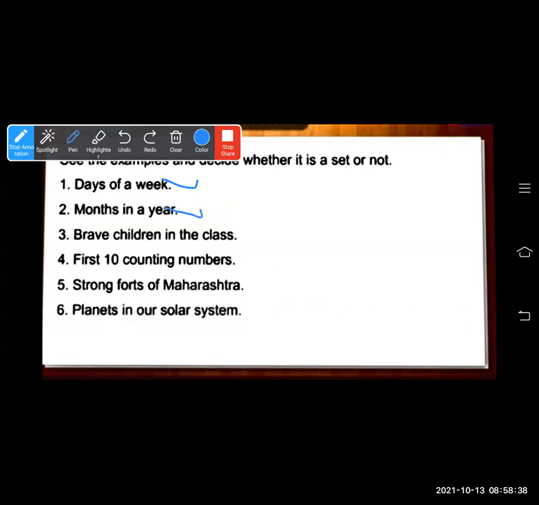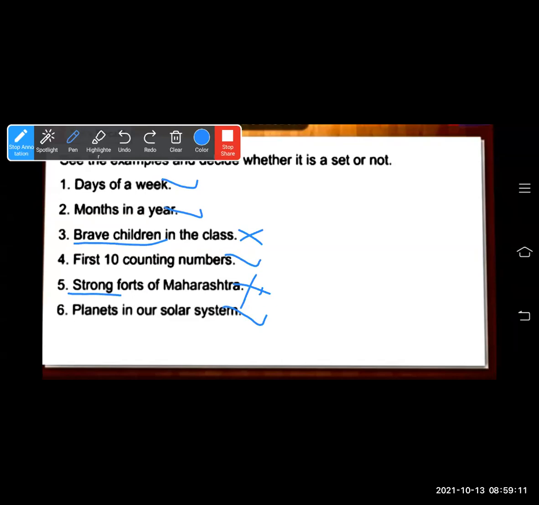Months in a year are also a set. Brave children in the class: braveness is not possible to fix for all the students, these are relative terms that differ from person to person. Therefore, it is not a set. First 10 counting numbers is a set. Strong forts of Maharashtra: to be strong is not fixed. Brave and strong are relative terms, so this is not a set. Planets in our solar system will not change. Therefore, it is a set.